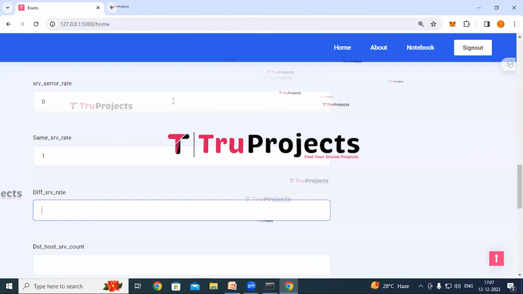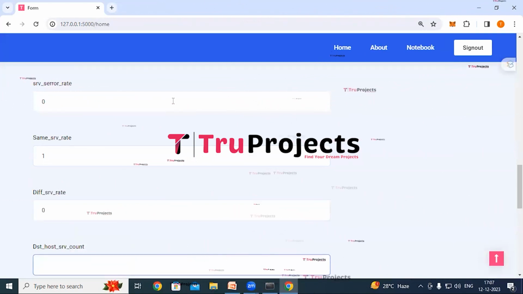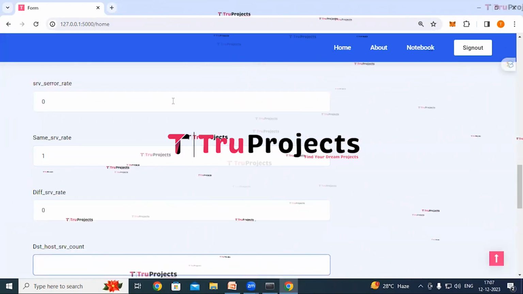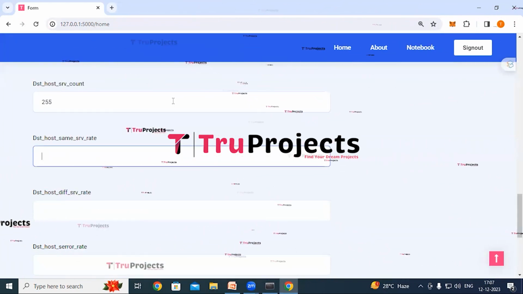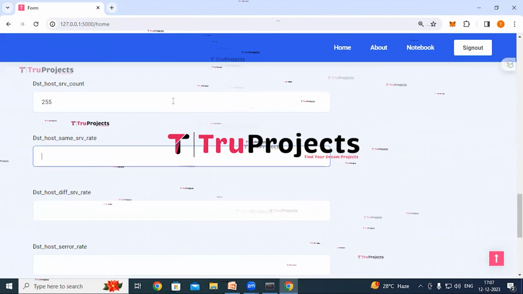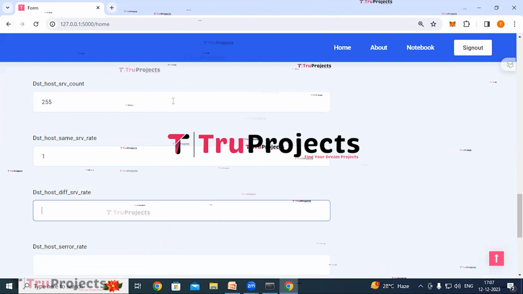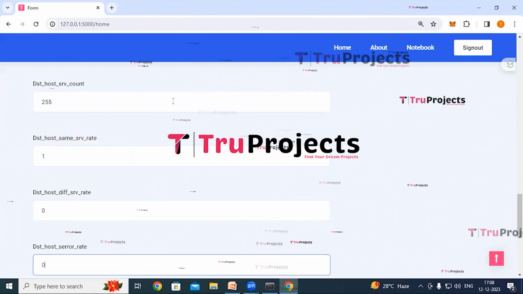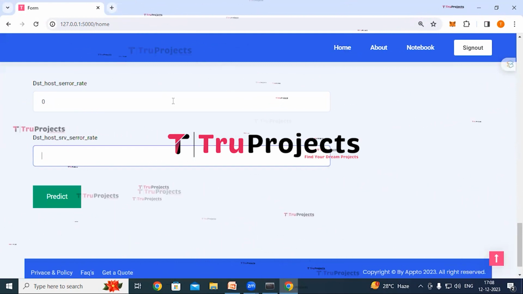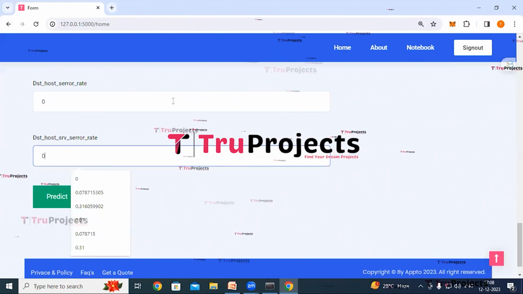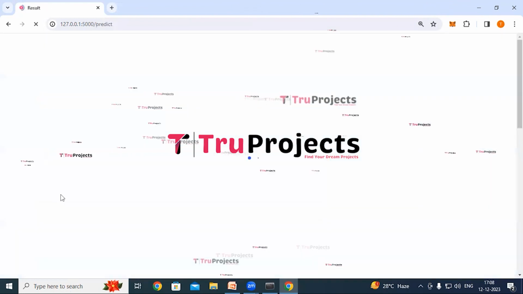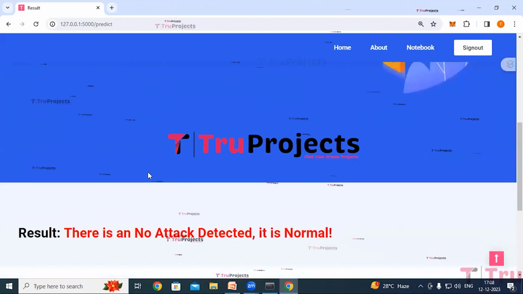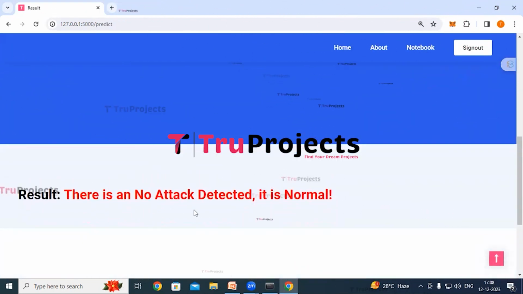Different SRV rate would be 0. DST host SRV count would be 255. DST host same SRV rate would be 1. DST host different SRV rate would be 0. DST host error rate would be 0. And DST host SRV error rate would be 0. Now click on predict button. So here we can see the result, that is there is no attack detected, it is normal.